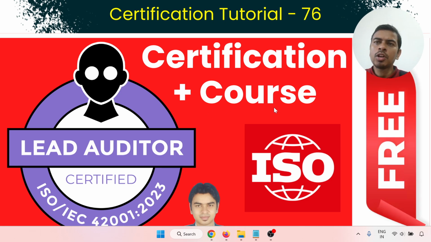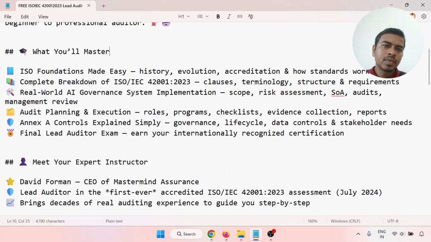So step into the world of AI governance and compliance with the most advanced and up-to-date ISO IEC 42001-2023 Lead Auditor Course, your gateway to becoming a globally recognized AI governance auditor. There are 9 chapters. So what will you master in this?